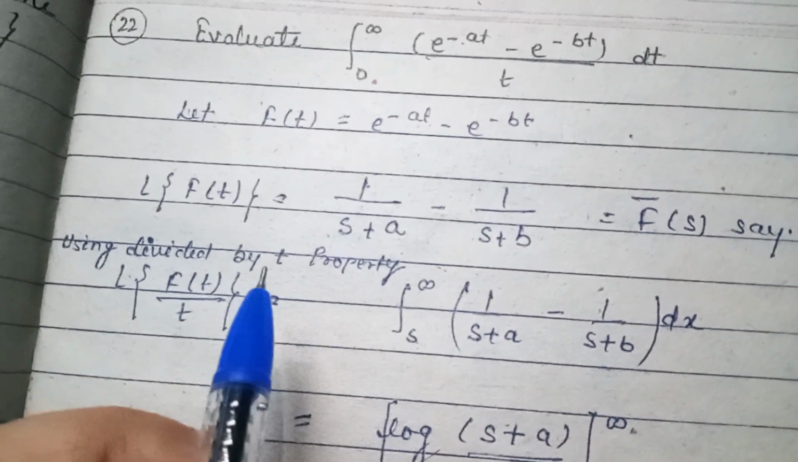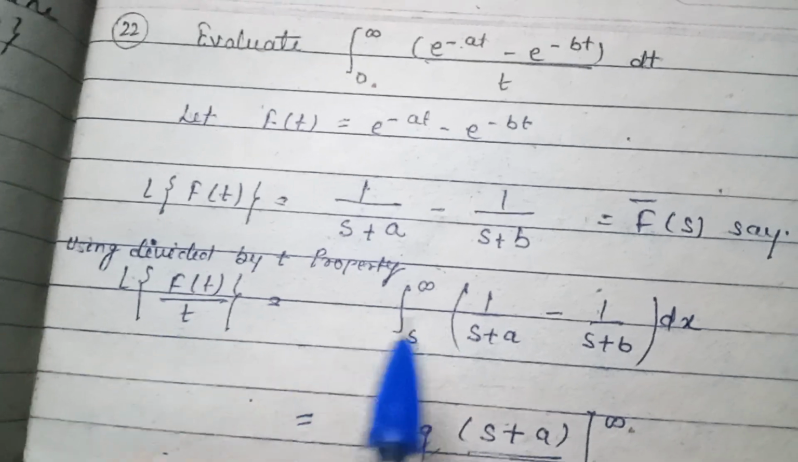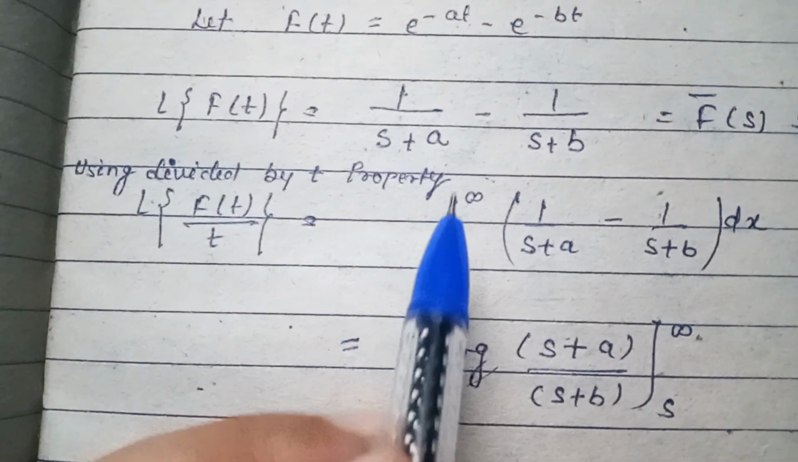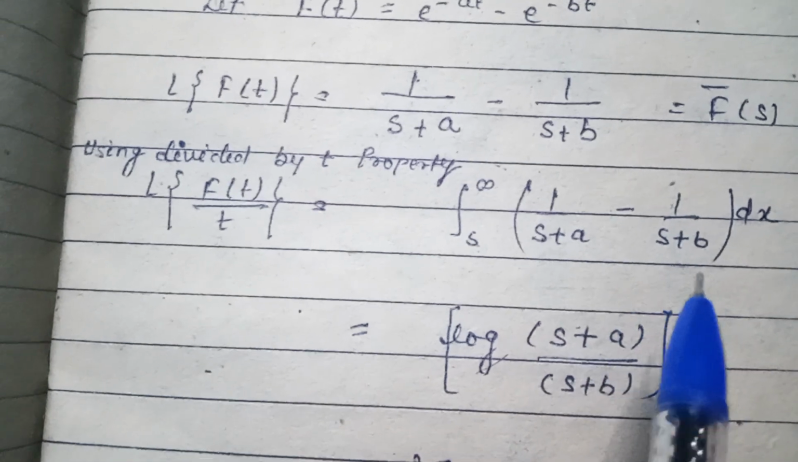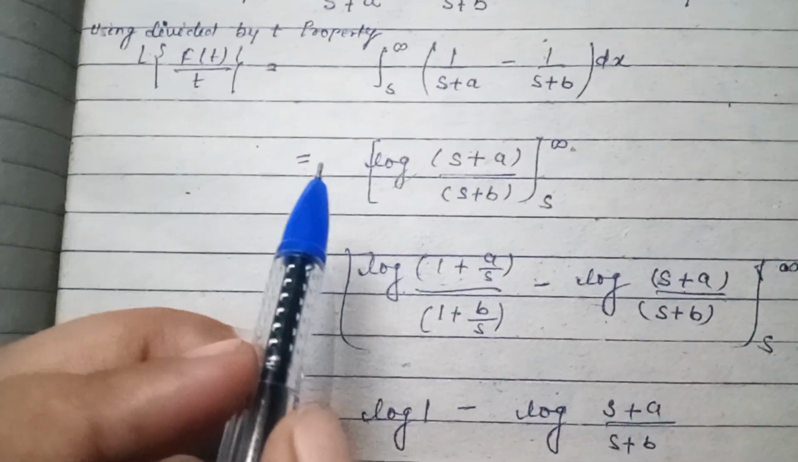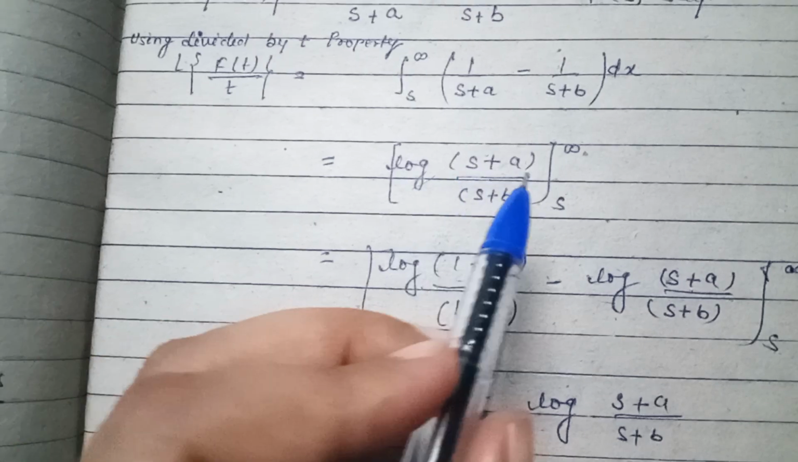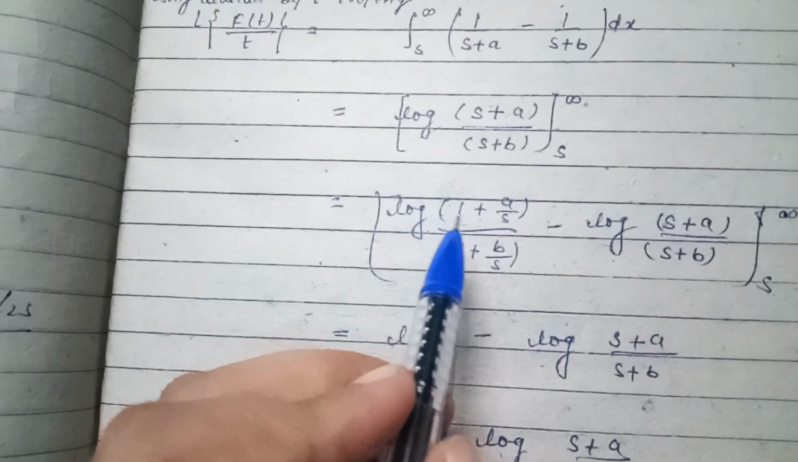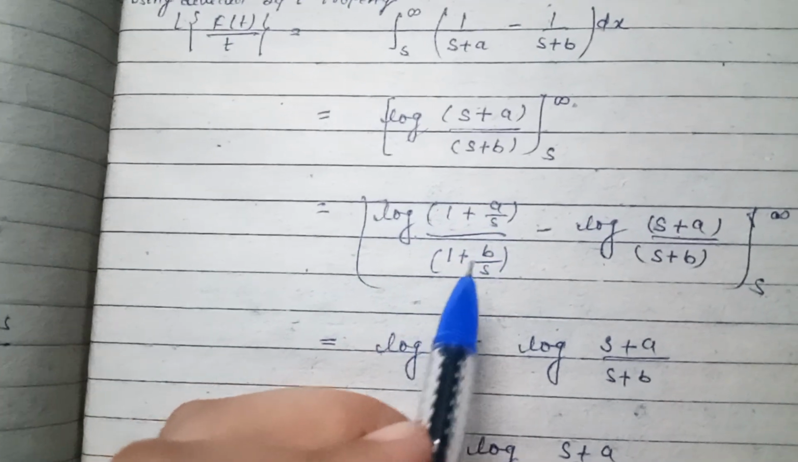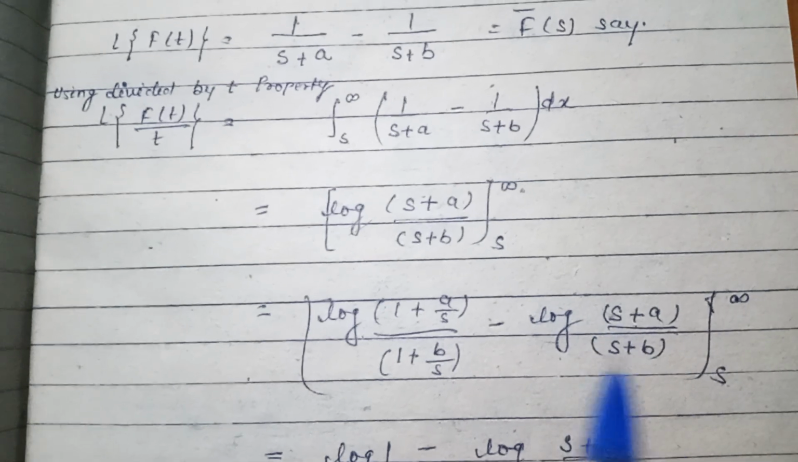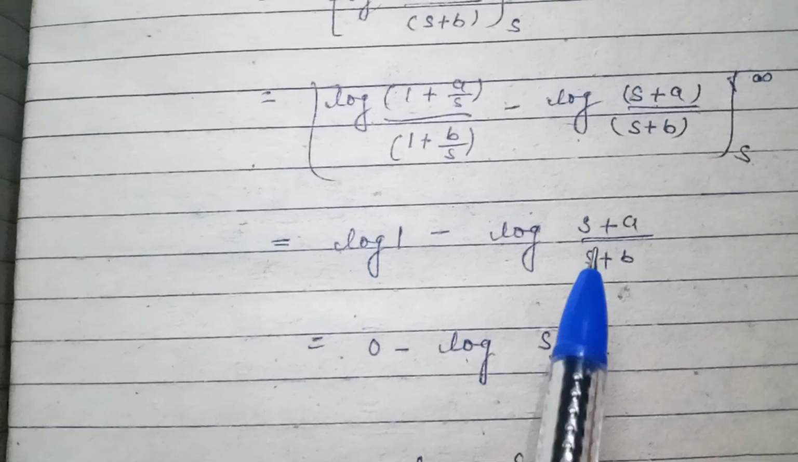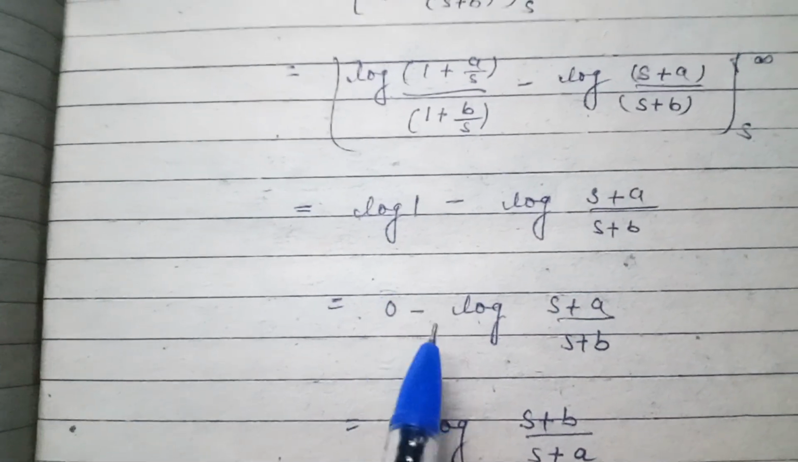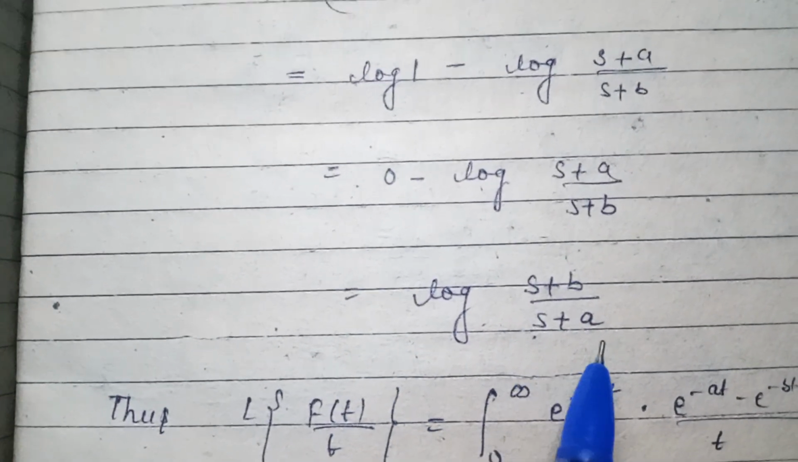Using the divided by t property, Laplace of f(t) by t is equal to integration s to infinity of (1 by s plus a minus 1 by s plus b), which is equal to log of (s plus a upon s plus b) with limit s to infinity. We have done its integration. Now it will be log of (1 plus a by s upon 1 plus b by s) minus log of (s plus a upon s plus b) with limit s to infinity. On putting these limits we will get log 1 minus log of (s plus a upon s plus b). So the value of log 1 is 0, minus log of (s plus a upon s plus b), which is equal to log of (s plus b upon s plus a).